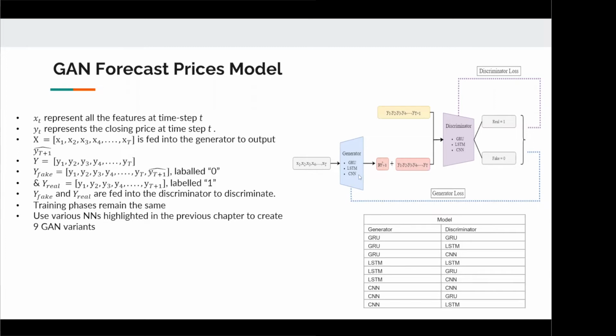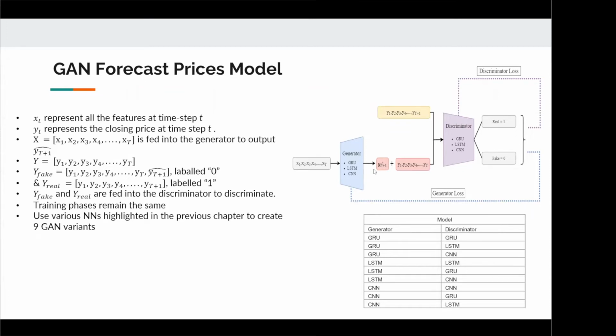So let's assume that small xt represents all the features at time step t, and yt represents the closing prices at time step t. So we will feed in all the features of the previous 30 days from x1 to x30 over here into the generator to output y hat t plus 1, essentially generating the closing price of the 31st day.